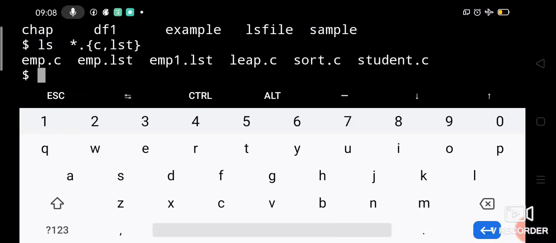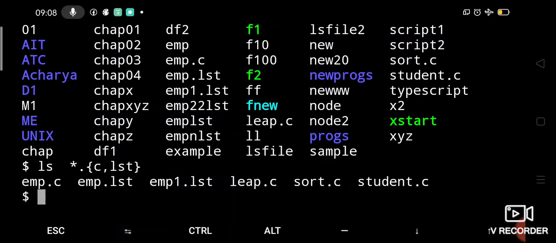Will it list? Yes, it has listed. See, all the files: emp.c, emp.lst, emp1.lst, leap.c, sort.c, student.c. All these files which have .c and .lst extension are listed. So like this you can use the dissimilar pattern. Similarly, if you would like to list all the files whose name starts with F and whose name starts with E, we have multiple such files, right?